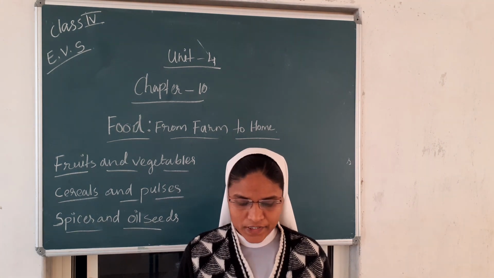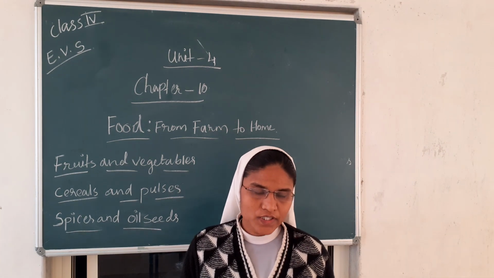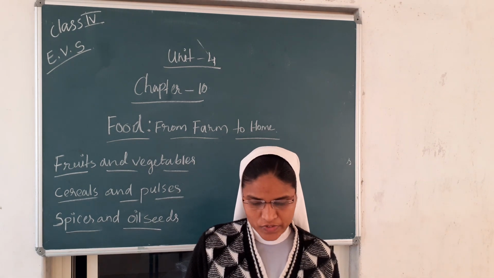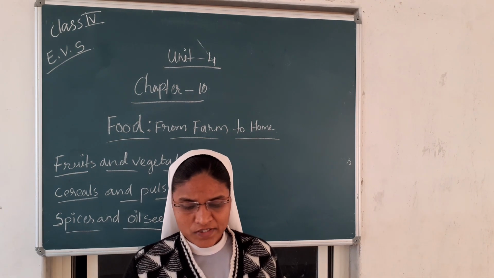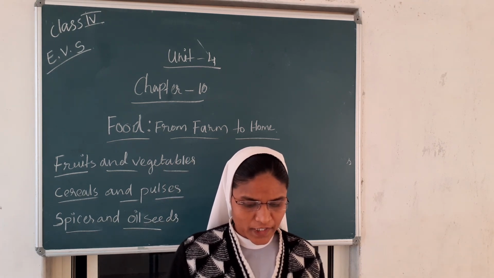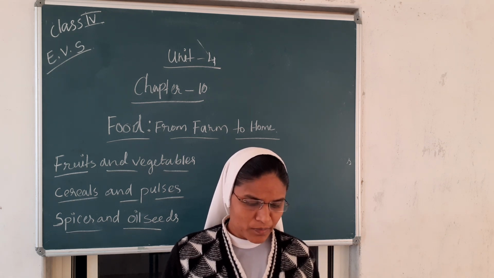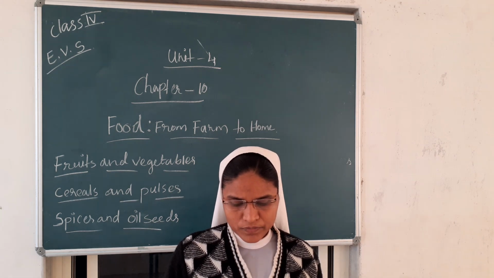Before we enter that, now you see here, page number 61. Let us read it. We eat a variety of foods, which includes fruits, vegetables, pulses, milk, and meat productions. You have also learned earlier that we eat different kinds of foods for different meals and occasions. Let us read in detail about different food production.